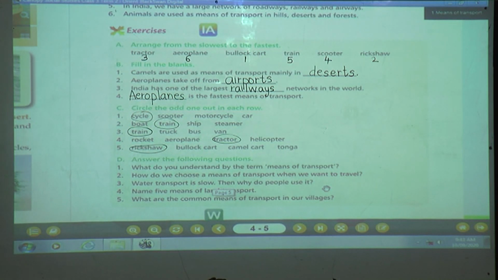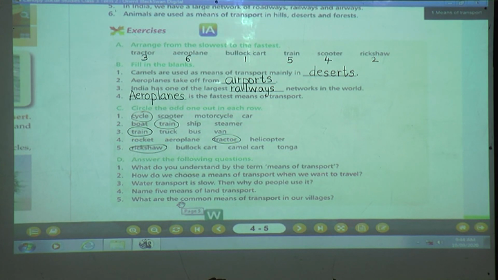Yes children. Now give me the fourth answer. Name 5 means of land transport. Tell me children, what are the 5 means of land transport? Yes, so many land transport. Land transport means what? Runs on road. Give the names of 5. Truck, car, bus, scooter, bullock cart, van. Yes, these are the 5 means of land transport.